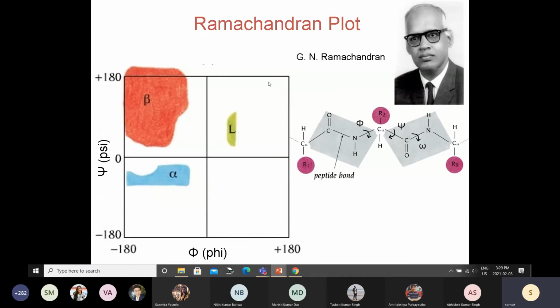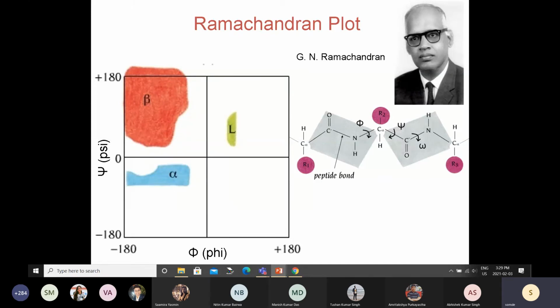Right. So in this plot, you actually get all possible rotations phi and psi for a particular amino acid. So they took different pairs of amino acids. There are 20 amino acids.